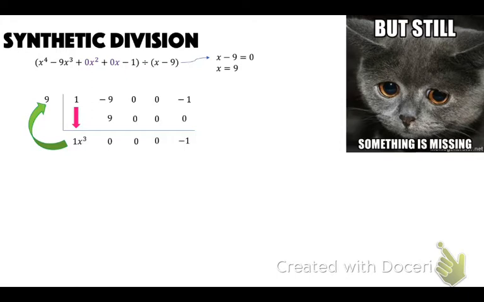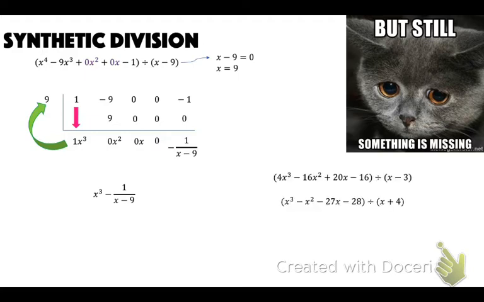Okay, so then that's going to be x cubed, that would be x squared, that would be x, that would be our constant, and this would be our remainder. Since we have like this 0x squared, 0x, and 0, this is the same as just x cubed minus 1 over x minus 9.